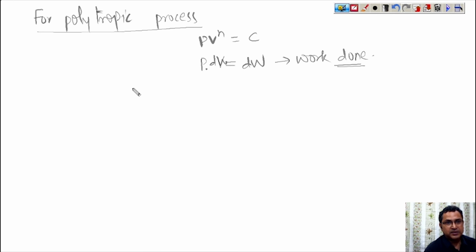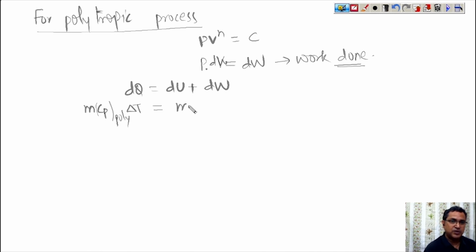And dq is equal to du plus dw. So this is mCp for poly, delta T. mCp delta T is equal to mCv delta T plus (P1V1 minus P2V2) upon (n minus 1), as we have already proved. In the case of a polytropic process, the work transfer is this one.